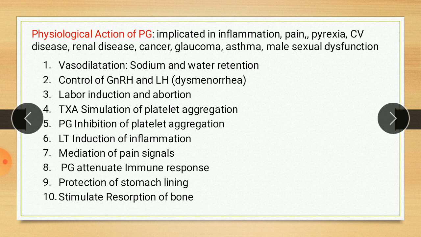Leukotrienes are also inflammatory agents. Drugs that block the enzyme that produces leukotrienes are effective in the treatment of asthma. So these are the main physiological actions of prostaglandins in our body.